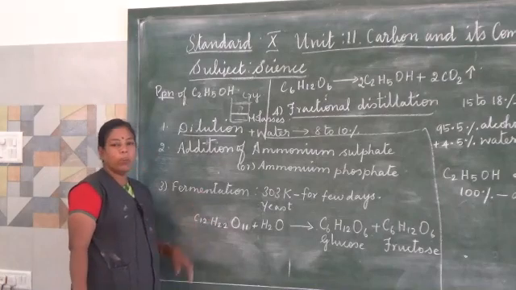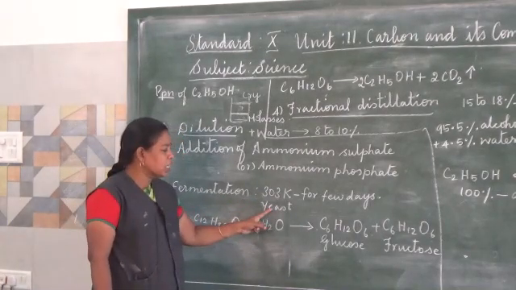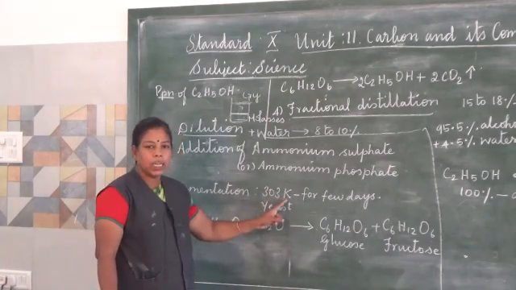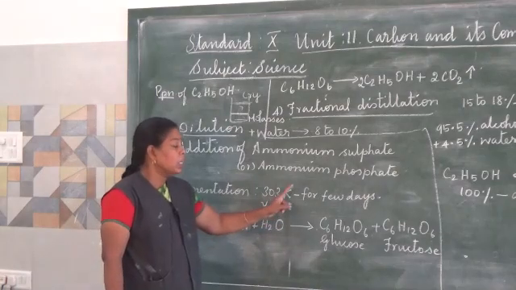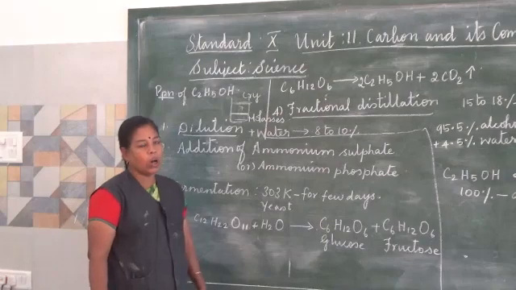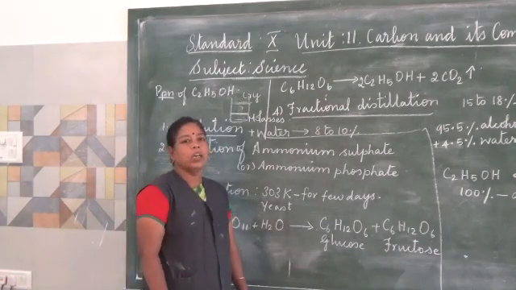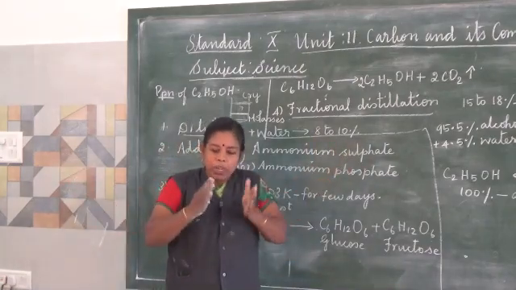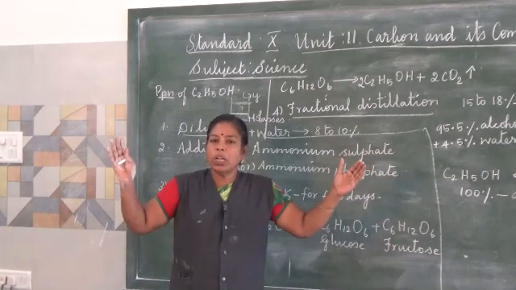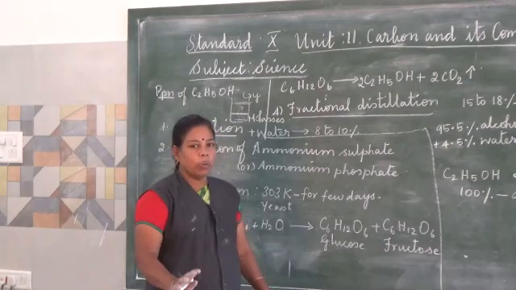And the third process, fermentation. Now we are going to add yeast. After adding the yeast, the tank is kept for a few days at 303 Kelvin. Now the fermentation process will take place. What does fermentation mean? A very big complex molecule is split up into simpler, smaller molecules. That is called fermentation.